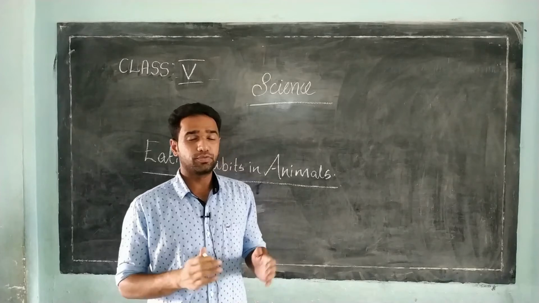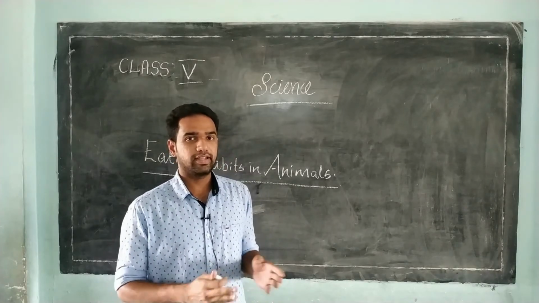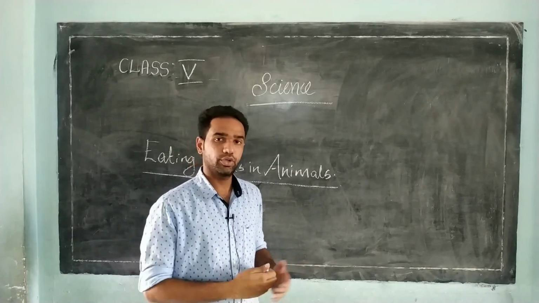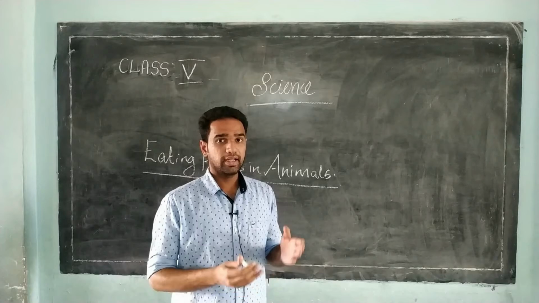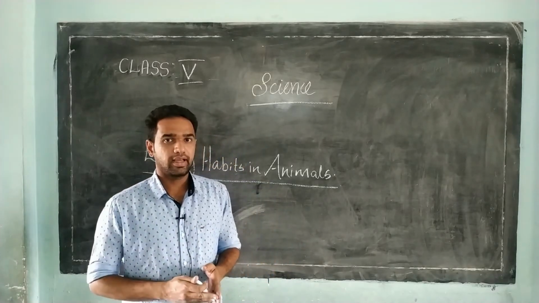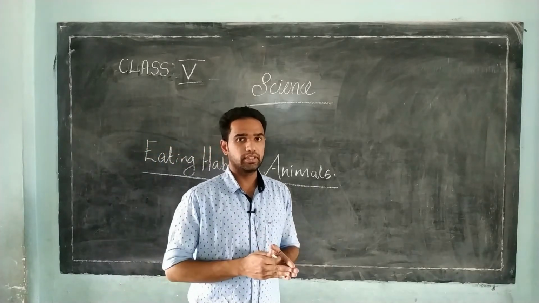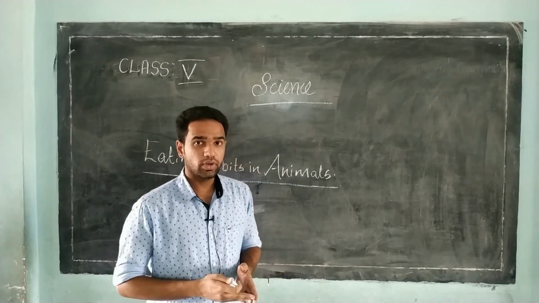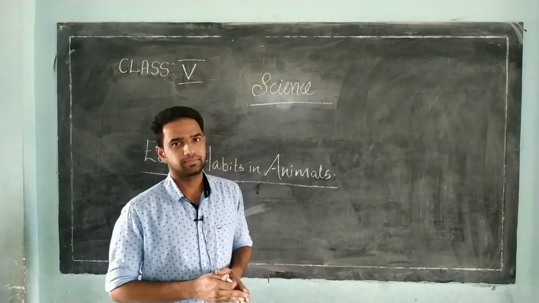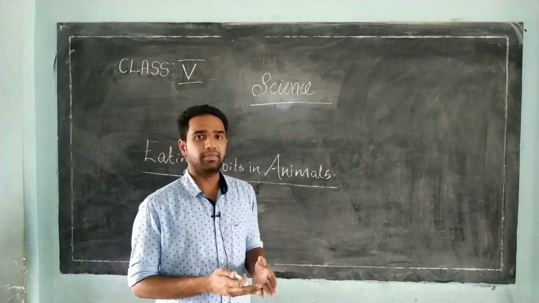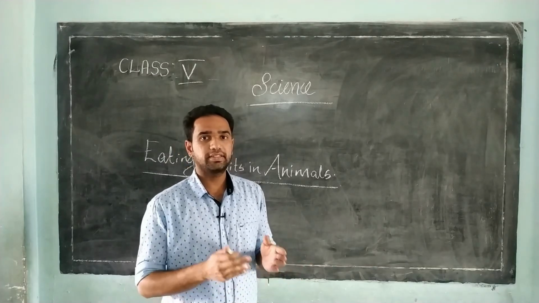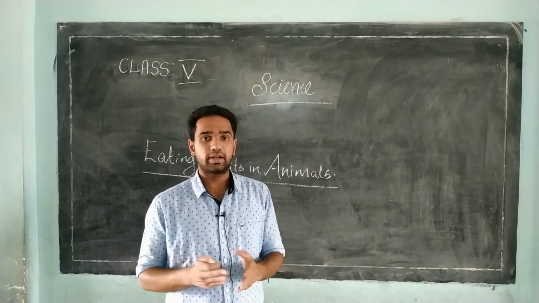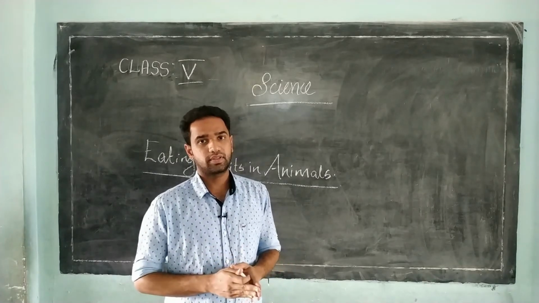We know that food is an essential component in everyone's life, including birds, animals or humans. So, like humans, animals also take food in order to get energy, to move around, to grow and to stay healthy. Different animals consume different types of food. For example, cow, goat and rabbit. What do they eat? They eat grass.